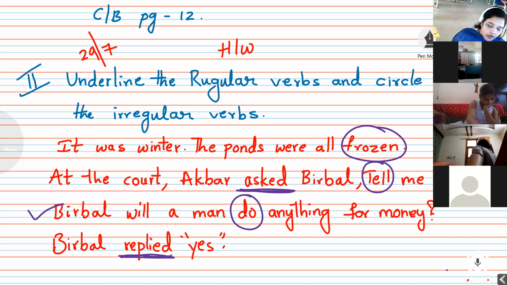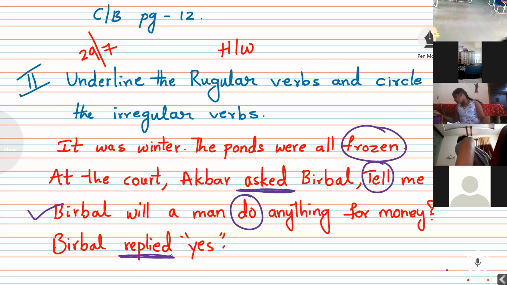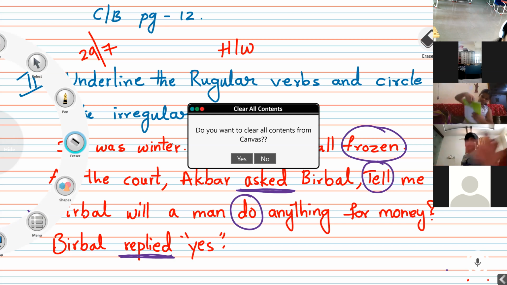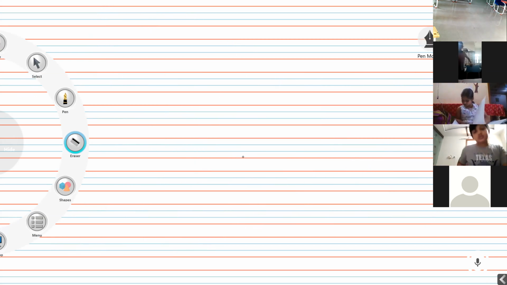Take out your Global English page number 53. Ready? Global English page number 53.